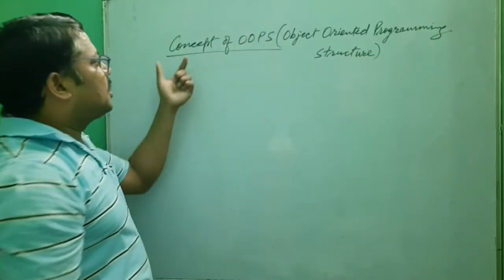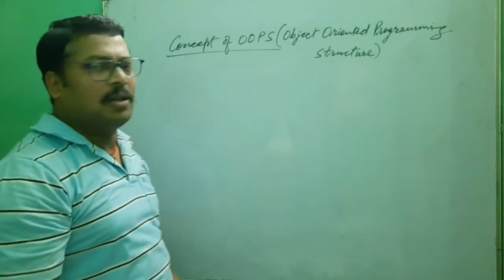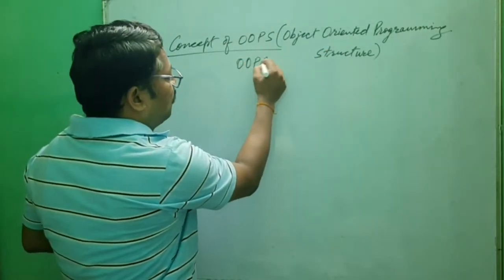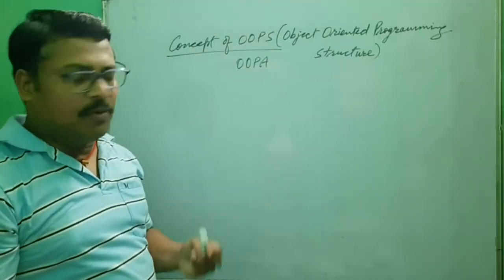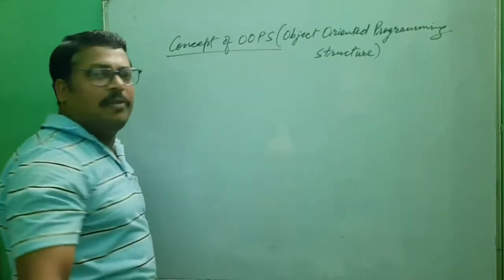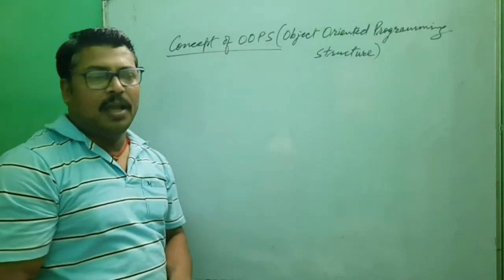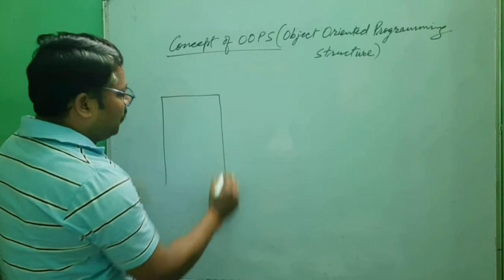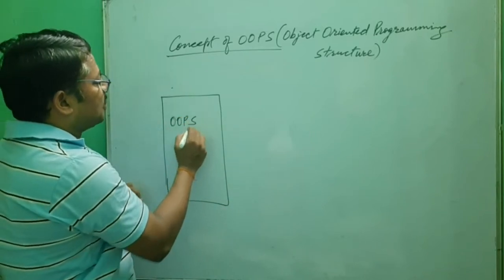So the concept of OOPS means object-oriented programming structure. Sometimes we say it like that, the object-oriented programming approach, OOPA. So what is the technique and what is the approach we are using in OOPS that we understand? First of all, we understand the purpose of this concept of OOPS in Java. This is a completely separate concept of OOPS. This is known as the OOPS concept or technique.